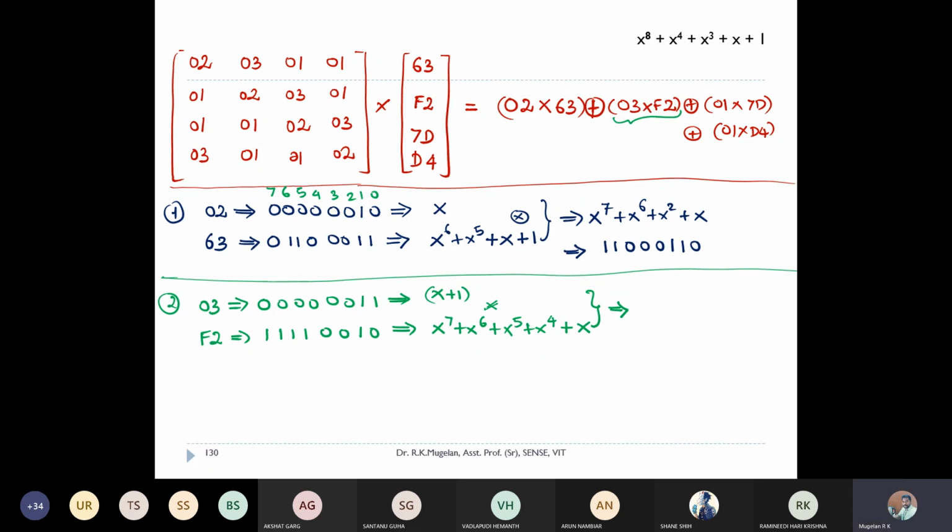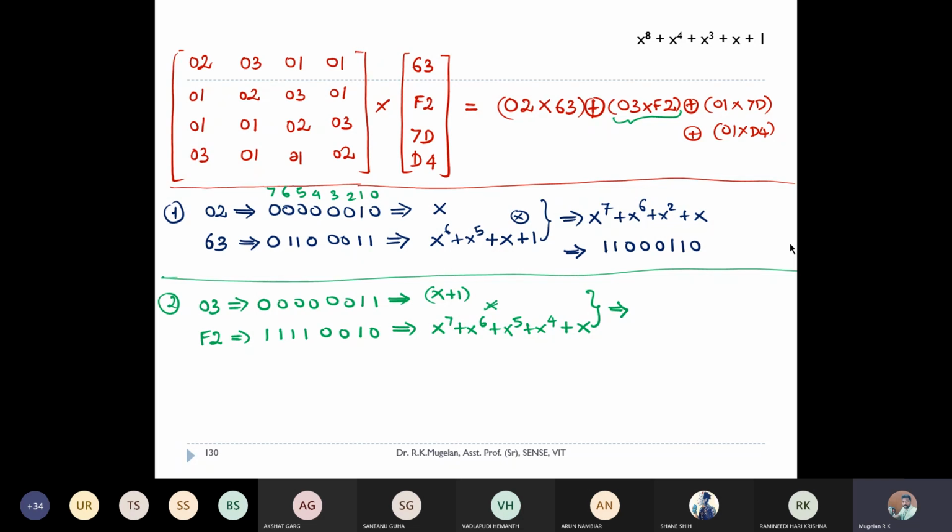The 2x7, 2x6, 2x5, those things should not come. You won't get 2x power 7. The x power 7 will get cancelled. Am I right, Arun? Because addition here is XOR operation. Yes, sir. Got it. Okay. So Kashish, I think you're missing some other powers also. X power 8 is there, x power 7 is there. What about others?